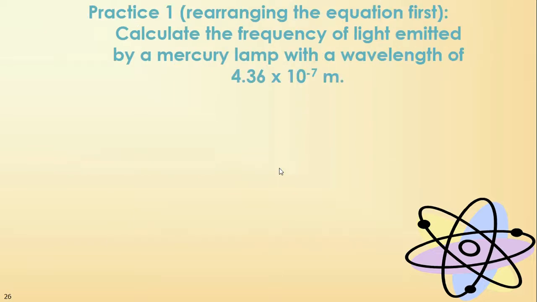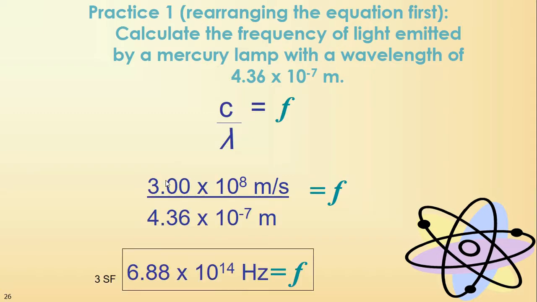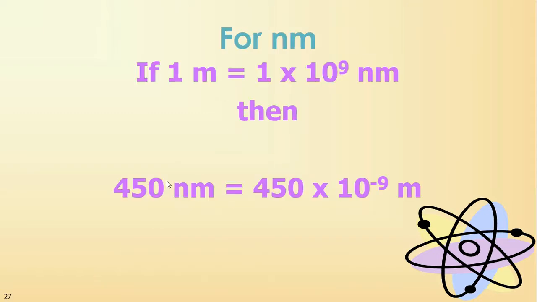Okay, another practice problem. Calculate the frequency of light emitted by a mercury lamp. It's the same problem here, it's just showing you how to rearrange the equation. I don't know why that's there twice.